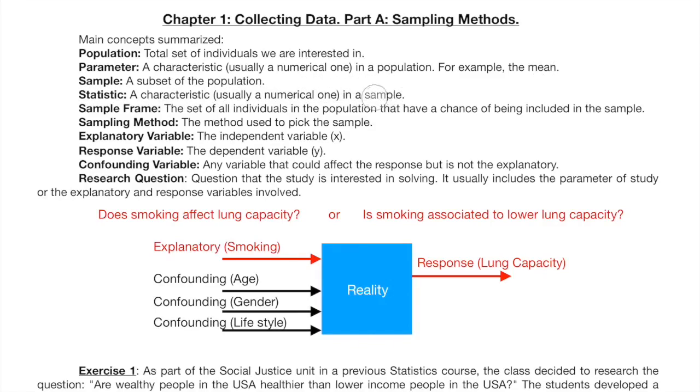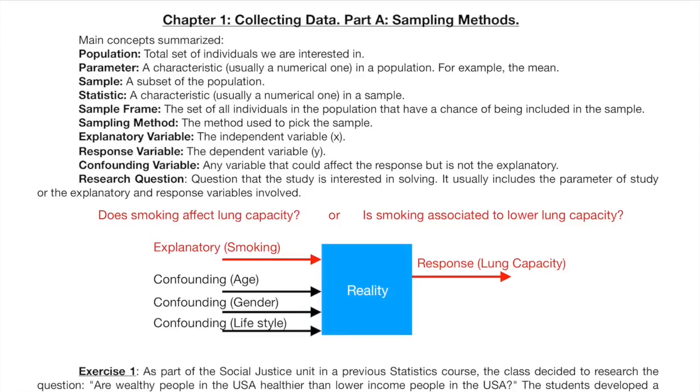For example, in my class I have 30 students. The average age is 23 years old, so the parameter mean, or average, is 23. Now I pick a sample of 5 students, and the average age of these 5 students is 20 years old. This 20 is the value of the statistic mean in this particular sample.